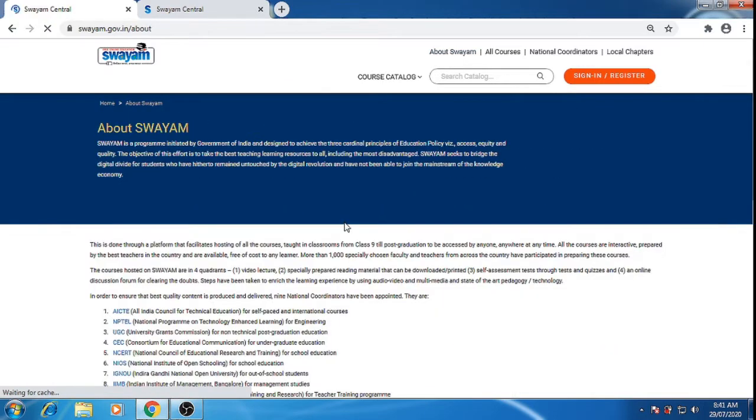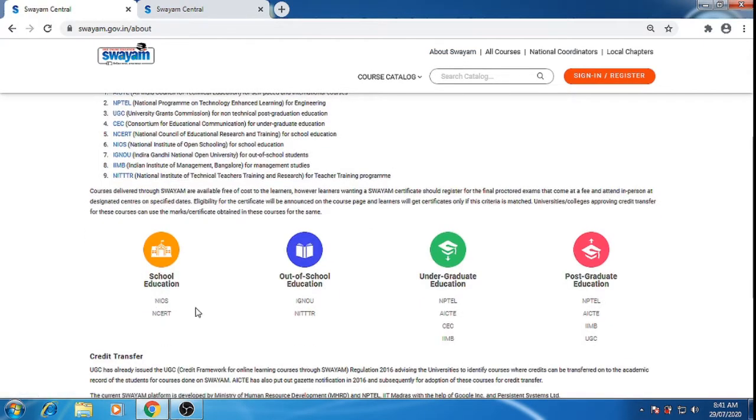Now look at the national coordinators. If you want to do an online course for school education, NIOS and NCRT provide the courses for school education. If you want to do courses out of school education, then IGNOU and NITTR provide them.